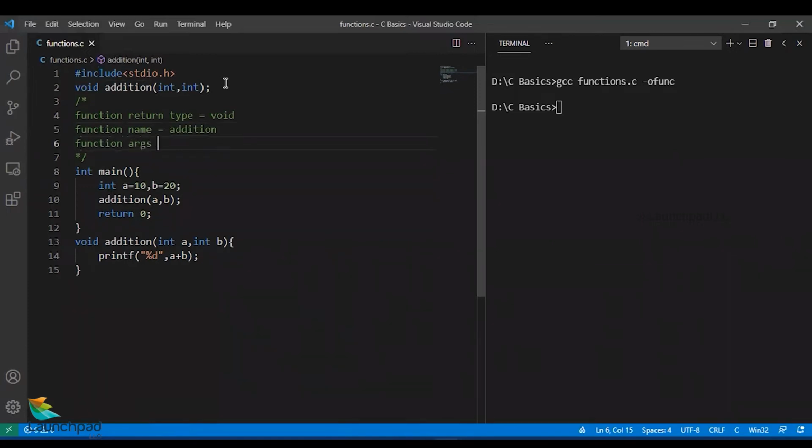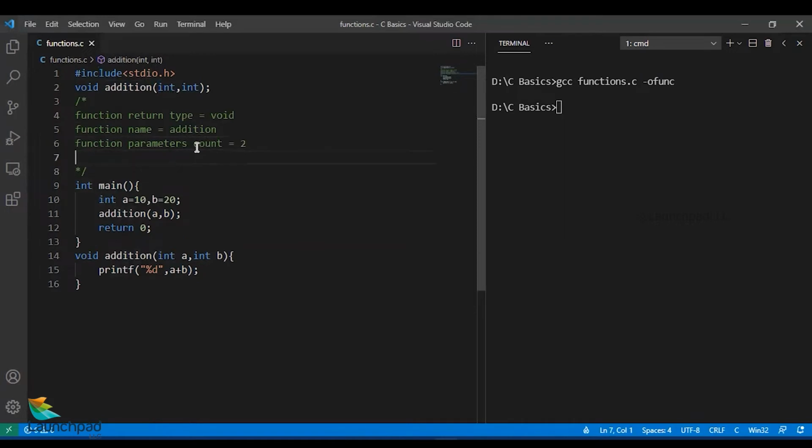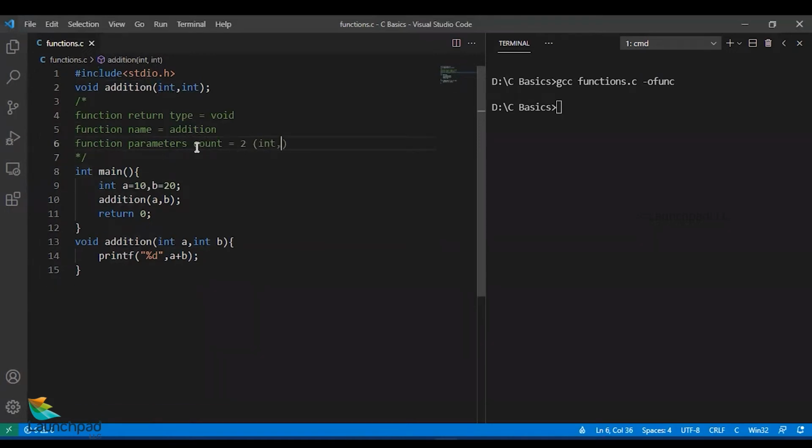Function parameters count. The variables that are used during the function declaration are called parameters. Function parameters count is equal to 2, and both are int and integers. And this whole part, line 13 to 18, will be your function body.